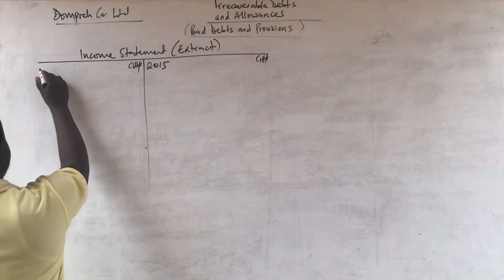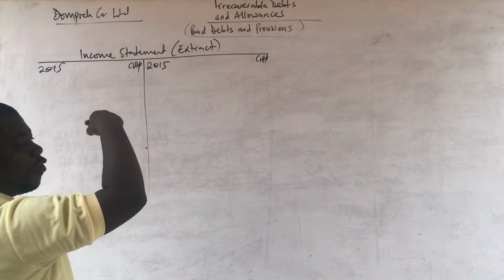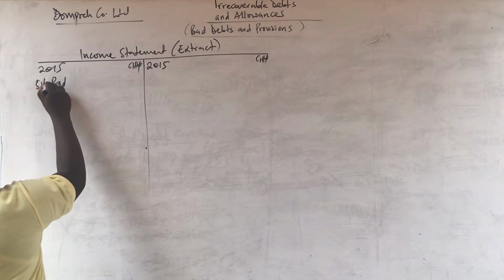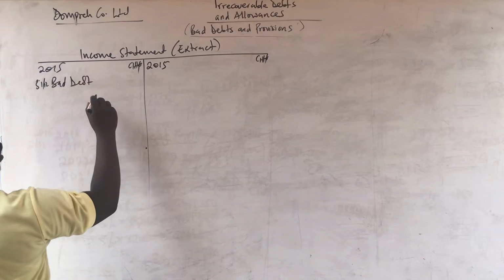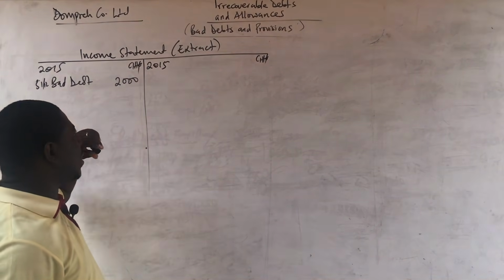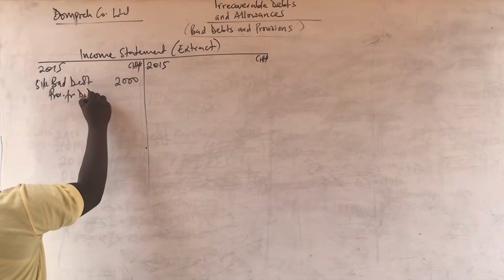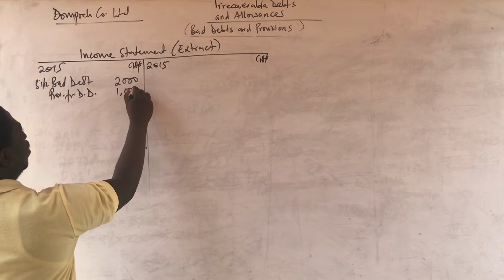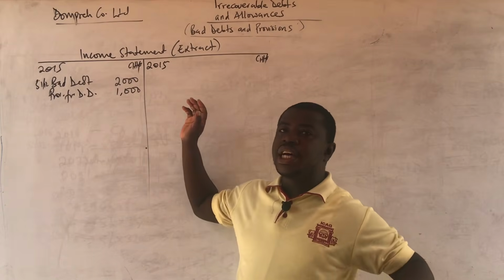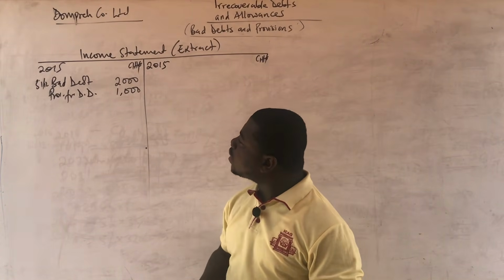So for 2015, remember it's coming from the bad debt account. So we are just going to show bad debt at the end of the year, 31st December. Bad debts, and the figure was 2,000. And then we are still going to show provision for doubtful debt, which is 1,000. Then we are done for 2015. We are not going to close it. The extra simply means that we show the corresponding entries where they will land as well. So that is for 2015.